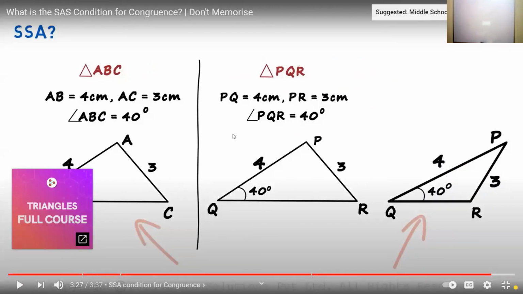So what do you understand with this? That SSA is not a valid criteria to prove congruency. This is not a valid condition. SAS is fine, SAS is okay. SAS is a valid condition to prove congruency, but SSA is not.